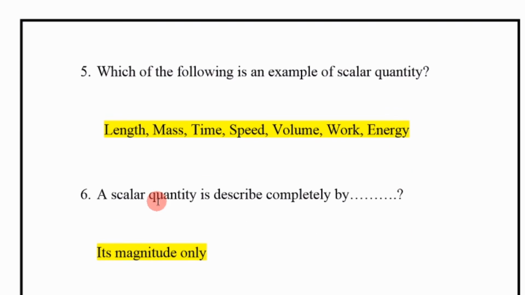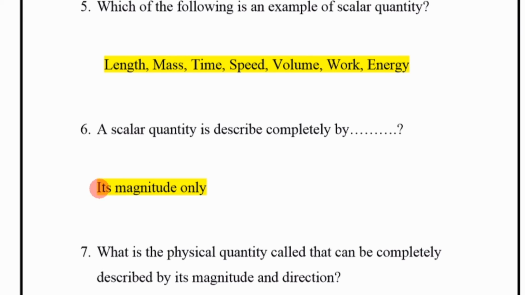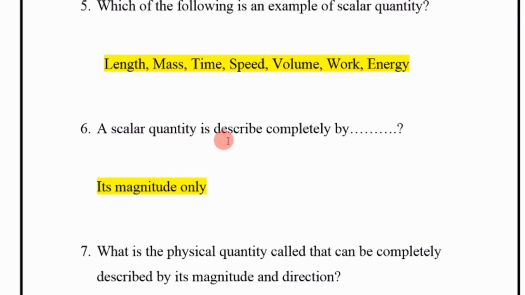Next, which of the following is an example of a scalar quantity? Length, mass, time, speed, volume, work, and energy. Next, a scalar quantity is described completely by its magnitude only.